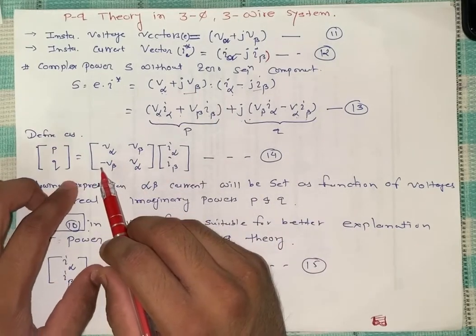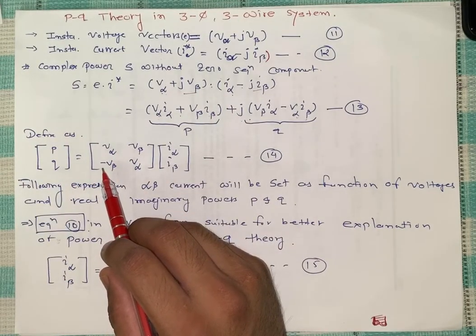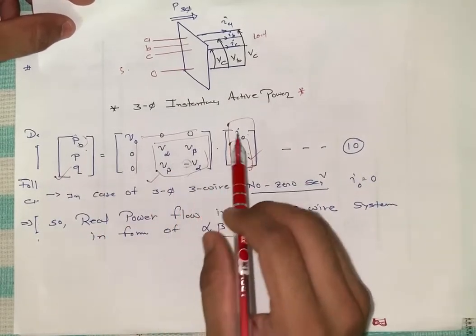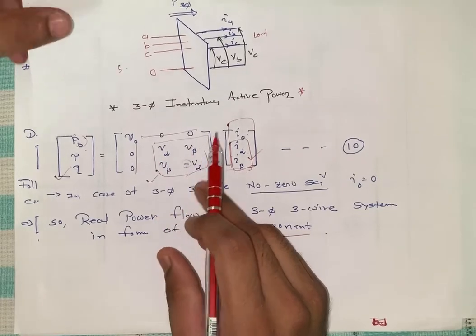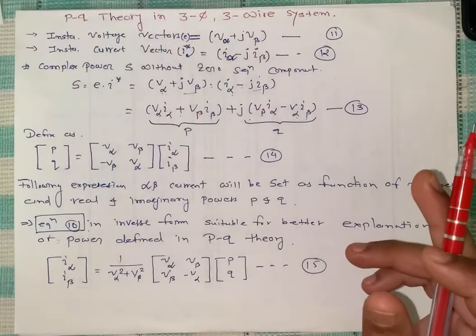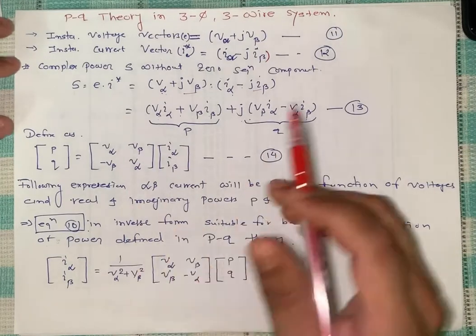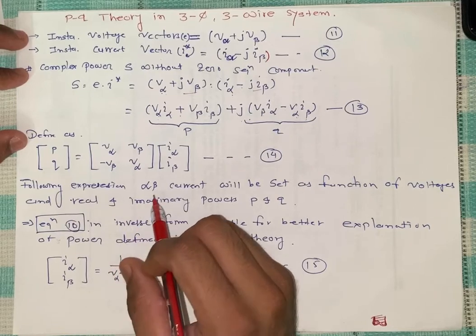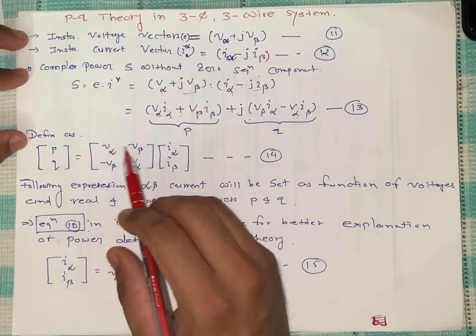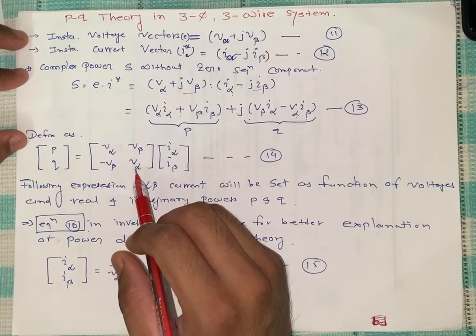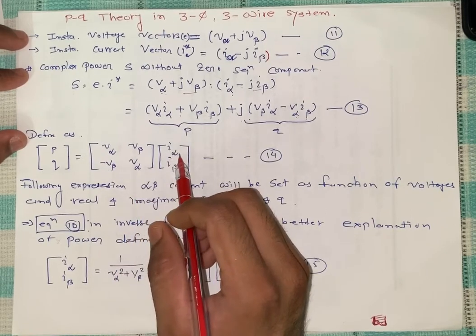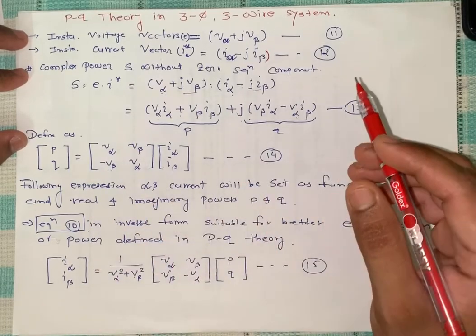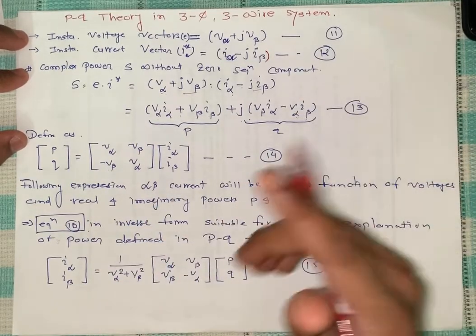As in the last topic, equation number 10 is the PQ form. How this occurs from the instantaneous voltage and instantaneous current we discussed earlier in the previous lecture. So the following expressions of alpha-beta give P and Q: V alpha I alpha plus V beta I beta, and minus V beta I alpha plus V alpha I beta, equation number 14. We are doing ABC to alpha-beta; remember that.